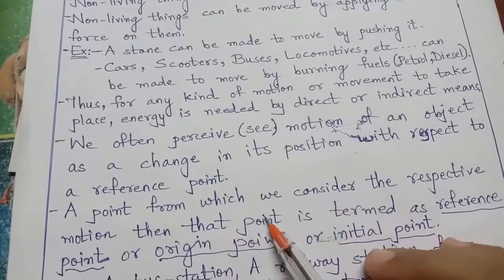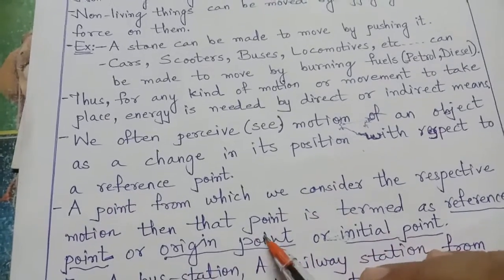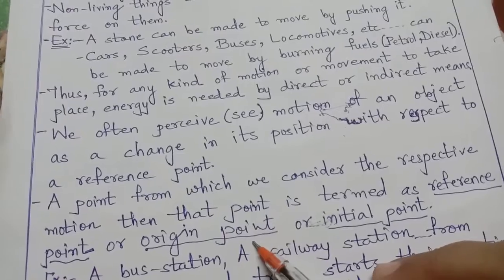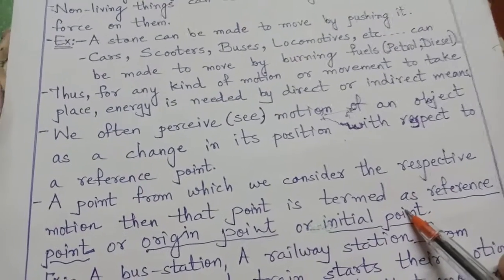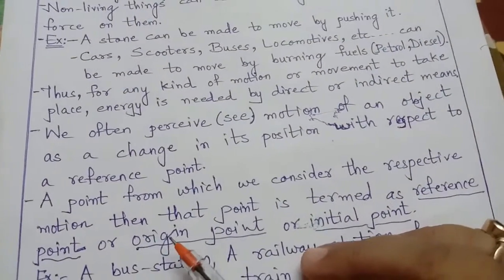A point from which we consider the respective motion is termed the reference point, or you can say the origin point, or even the initial point.